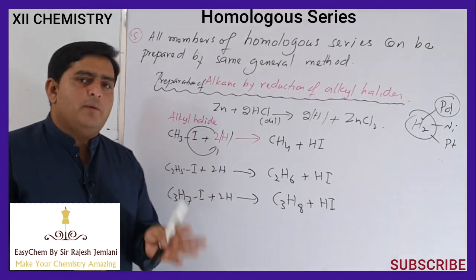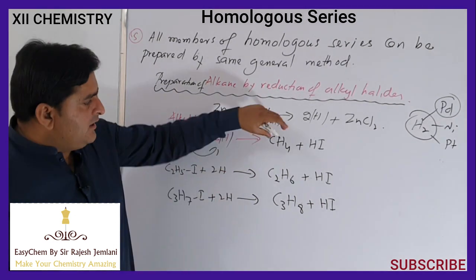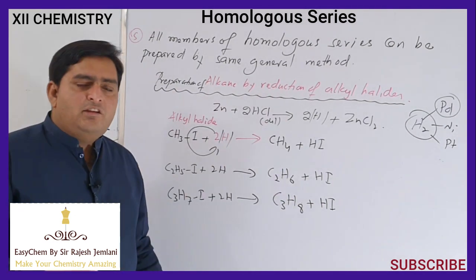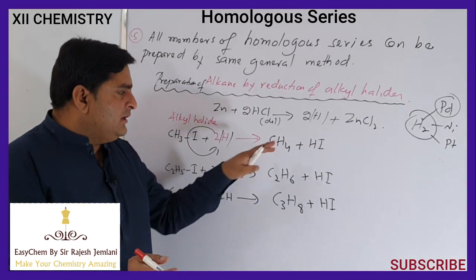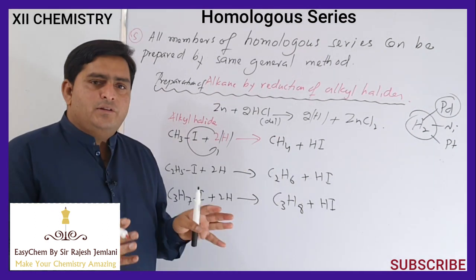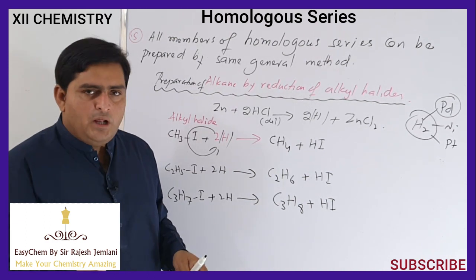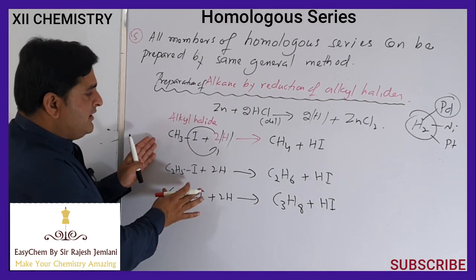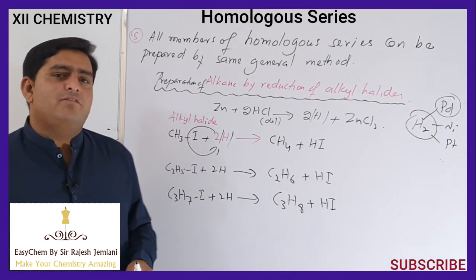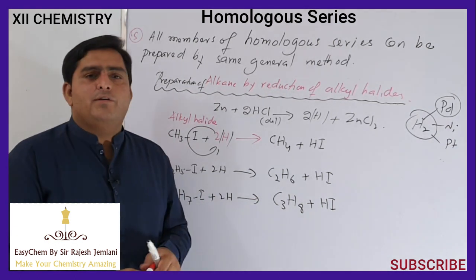So the homologous series of alkyl halides reacts in the same manner. It means they have the same chemical properties, while the homologous series of alkanes is prepared in the same manner. It means that we can synthesize all members of a homologous series by the same general method, and all members of a homologous series react in the same manner. It means they have the same chemical properties, and this is because of their same functional group.